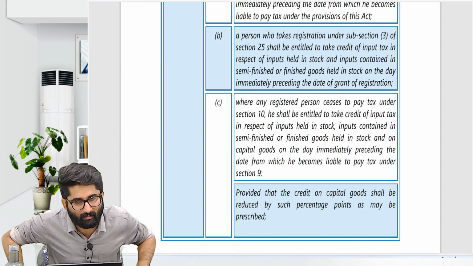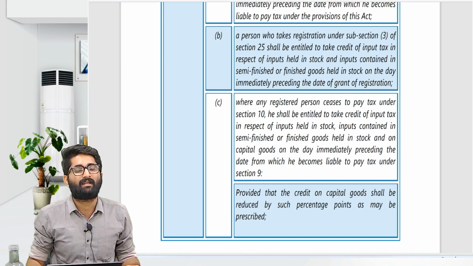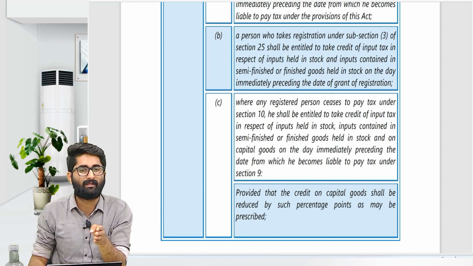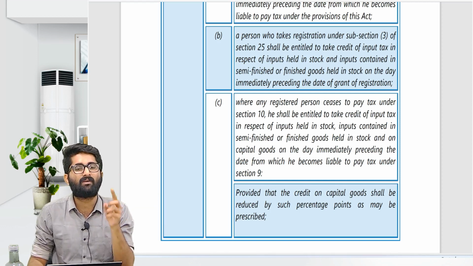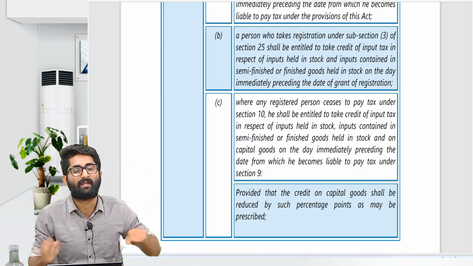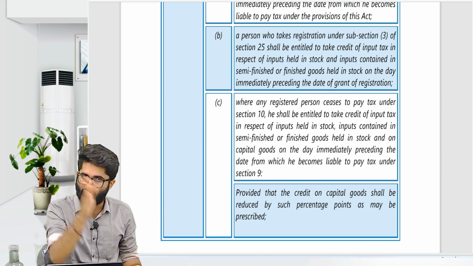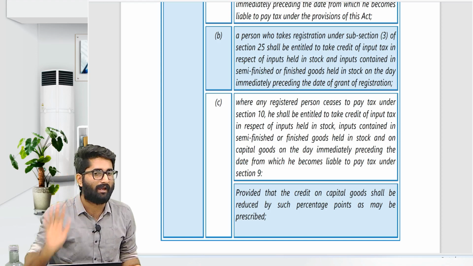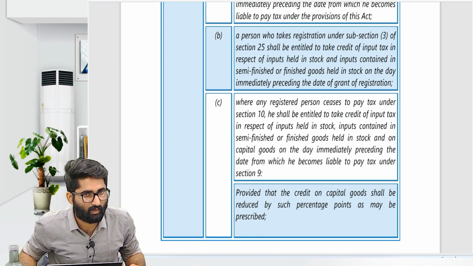Remember, in case of capital goods, how much ITC will we get, sir? From the date of invoice of that capital goods till the date of becoming liable, count how many quarters are there. Per quarter, 5% you have to reduce from that ITC. On the remaining ITC you will get the credit, as given in section 18 subsection 1 clause C.